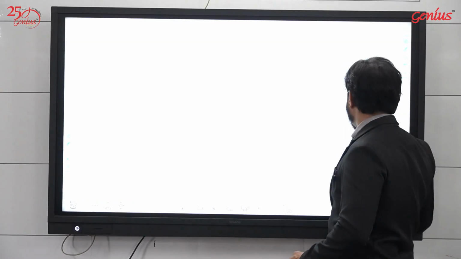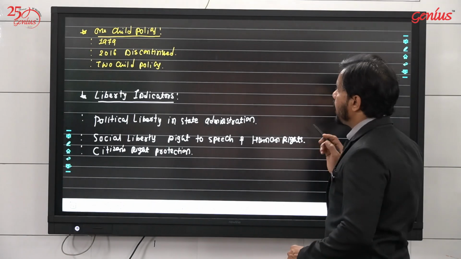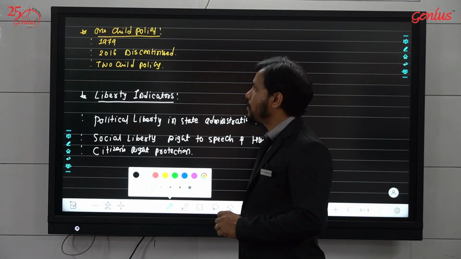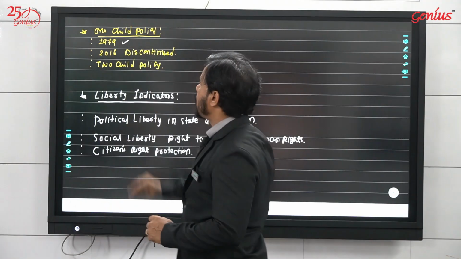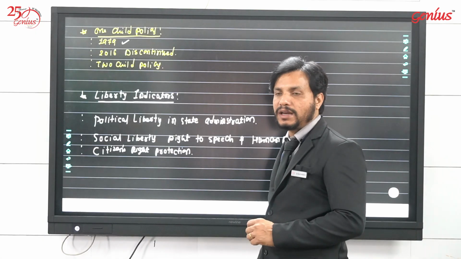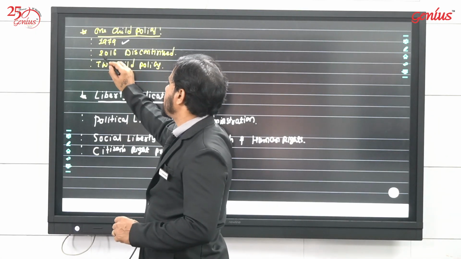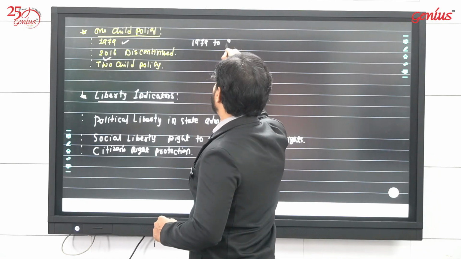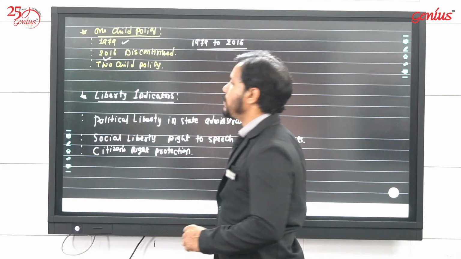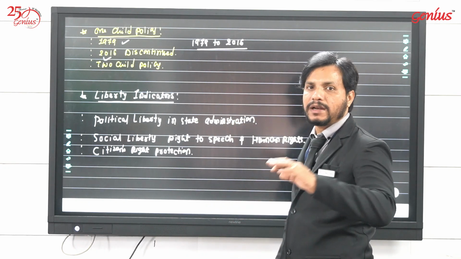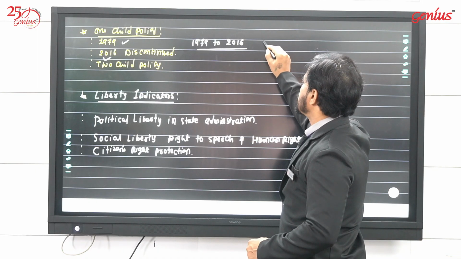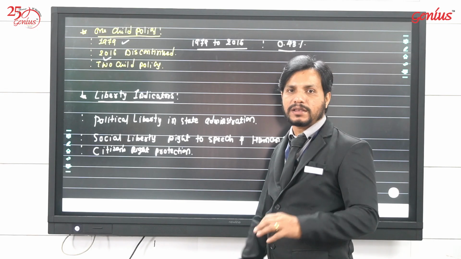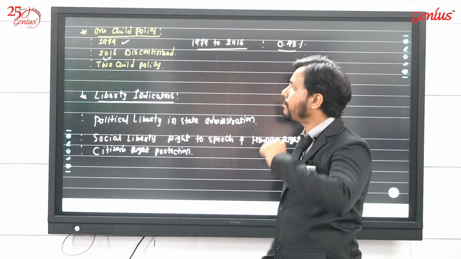Okay, let's move to the last topic which we have to remember, that is the one child policy. What happened in China is that the one child policy was announced by China in 1979, and it continued till 2016. So from 1979 to 2016 China continued with the one child policy because of the rapidly growing population, and because of this policy China came down to a 0.43% birth rate every year. That is the successful result of the one child policy.